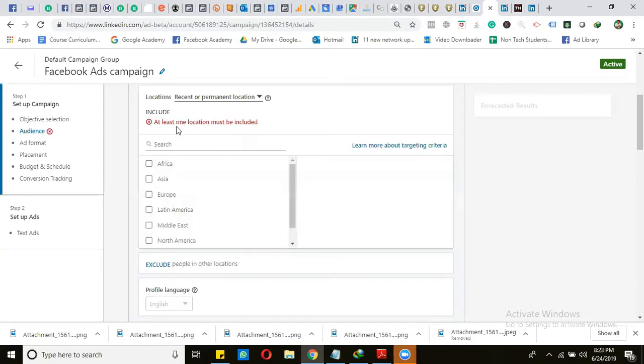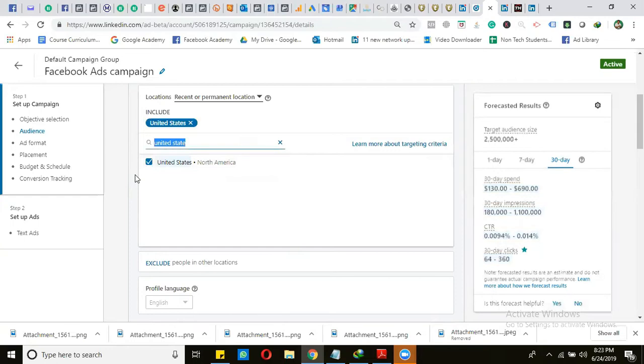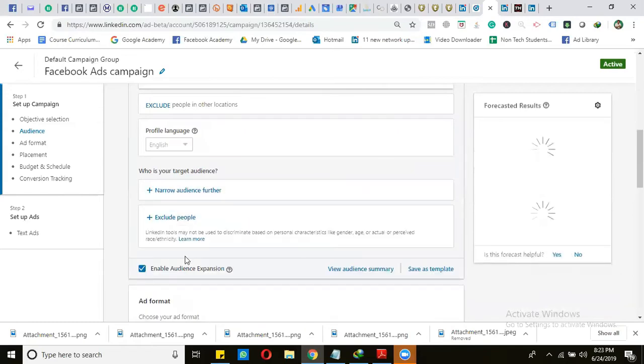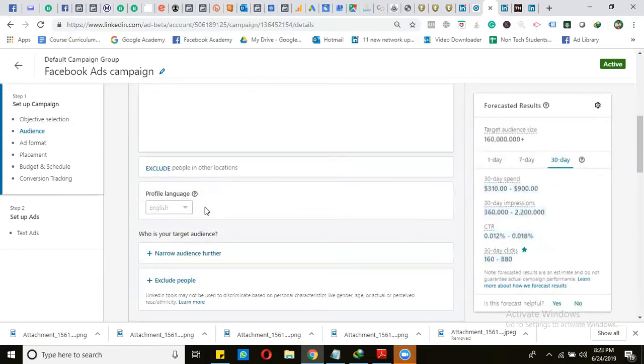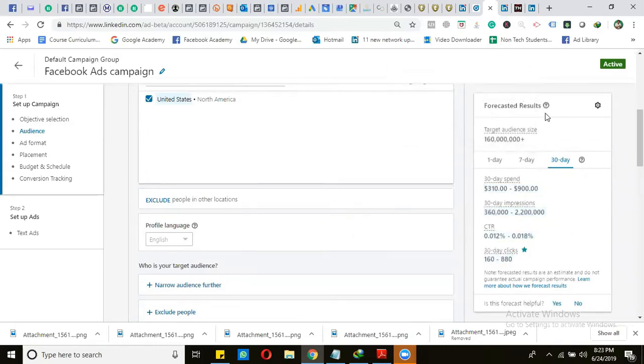For example, I want to target only the United States. When I select the country, and I haven't used any other options, you can see it is showing the forecasted results, or forecasted audience count.